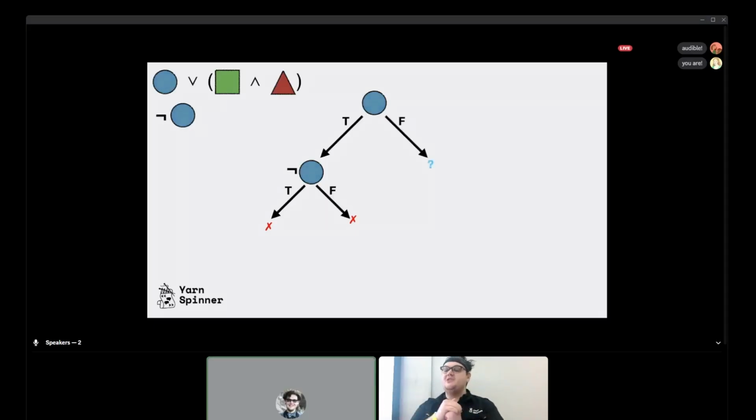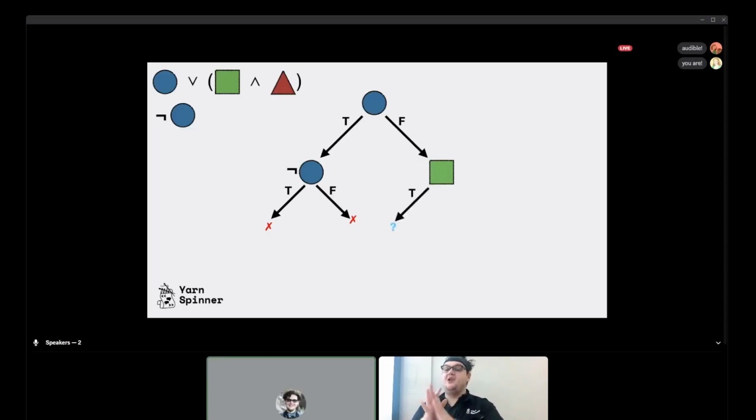But because it's a tree, we can just walk back up until we find a state that isn't dead and keep exploring from there. So this reduces the total amount of exploration we need to do when we find dead ends. We try something new. Let's explore setting blue circle to false down the right side there. At this point, we probably realize we can't solve this just with circle. We are going to have to investigate the potential values of the square and triangle. So this is why we needed the not circle and the set of theorems we were checking. Otherwise, we just said set blue circle to be true, to be done, and it's not great.